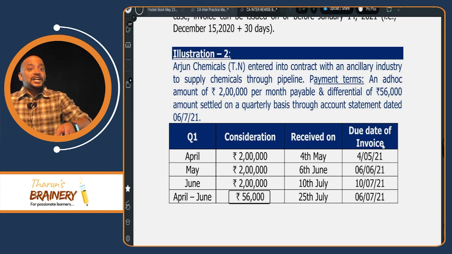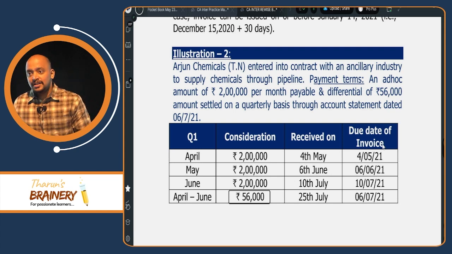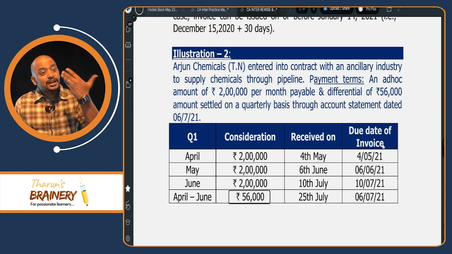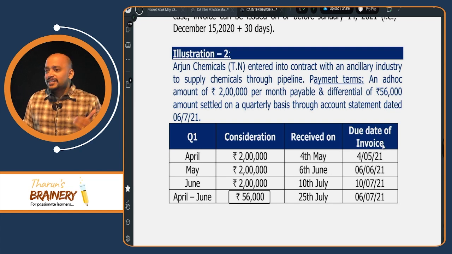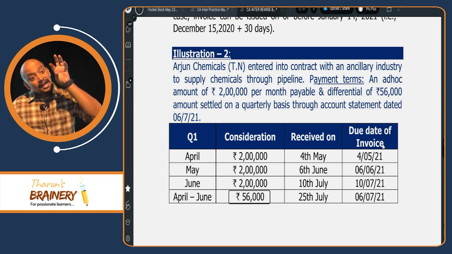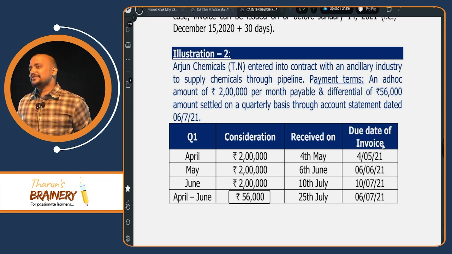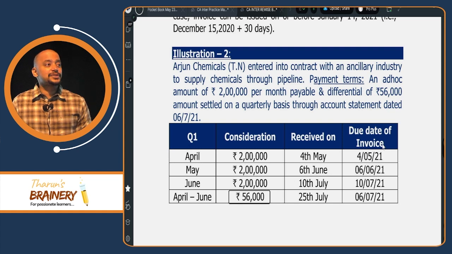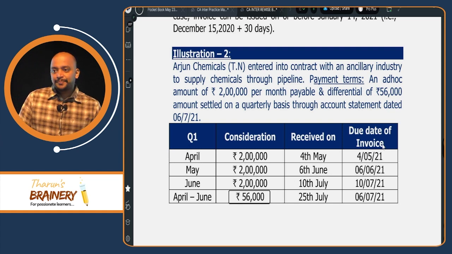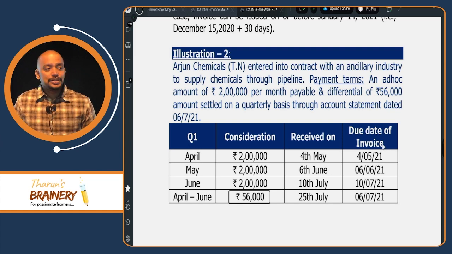However, the differential amount 56,000, how will the recipient know? Only based on account statement. So that 56,000 is collected based on account statement. So account statement date will be taken as the due date of invoice. What is the account statement date? 6/7. So 6/7 will be taken as the due date of invoice.